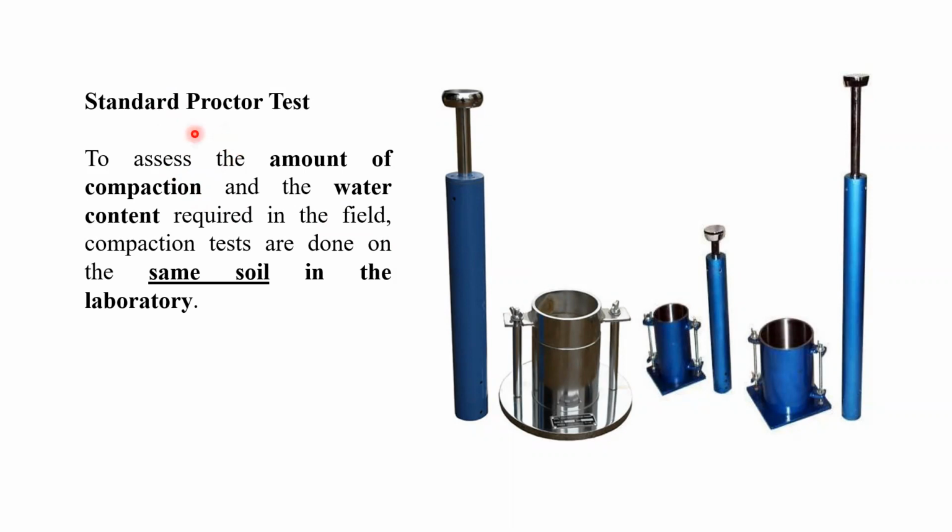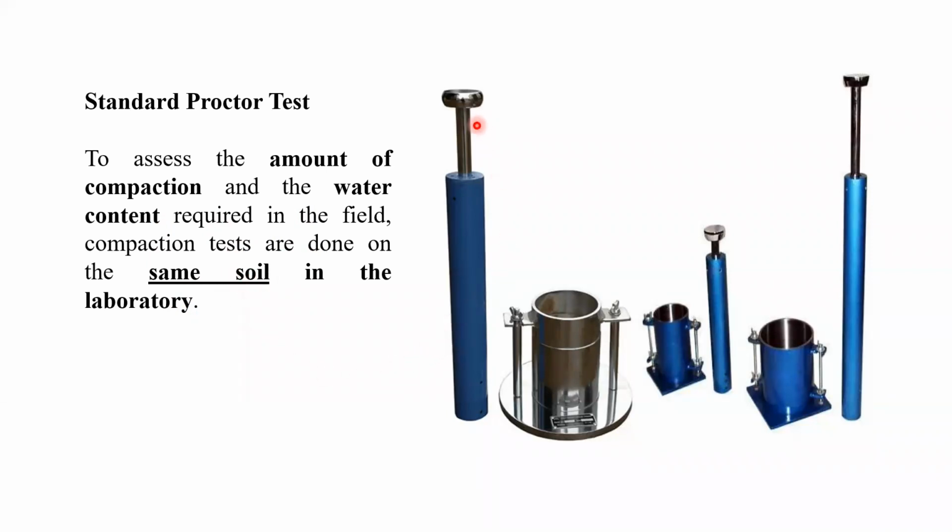In this test, to assess the amount of compaction and the water content required in the field, compaction tests are done on the same soil in the laboratory. Suppose you want to construct any road or highway. In that case, we have to bring the soil sample from the field, and compact that soil in the laboratory, and accordingly find out the maximum dry density and optimum water content, and the same optimum water content and maximum dry density you have to maintain in the field.